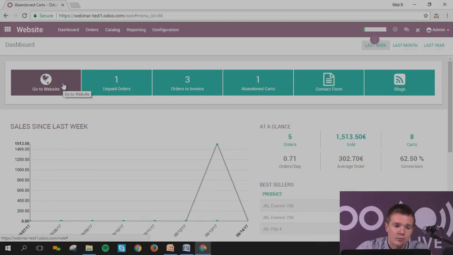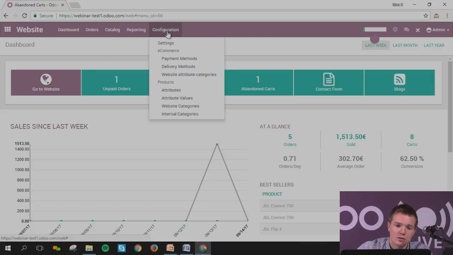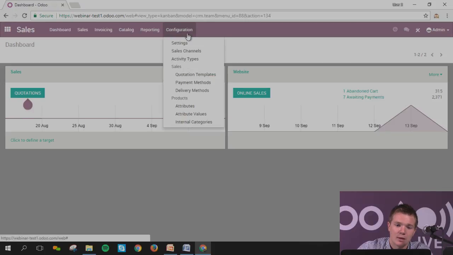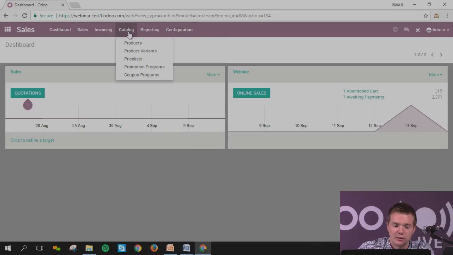If you remember, when I was creating an order, I could put some coupons or discounts into the system. So where does that come from? If you go to the configuration, as you can see, you've got the payment methods, which I will come back to, delivery methods, and website categories, which will be linked with my sales. Wait a minute, is it the one setting quotation payments, attributes? Yeah, there you go, it's in catalogs. I thought it was in configuration. You've got all the information regarding the promotion and the coupon. So I will make an example with those two.